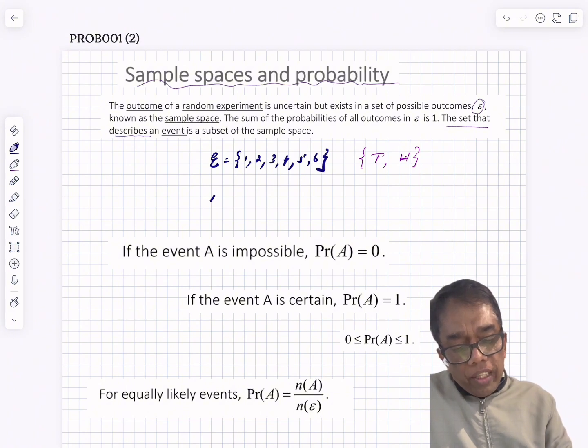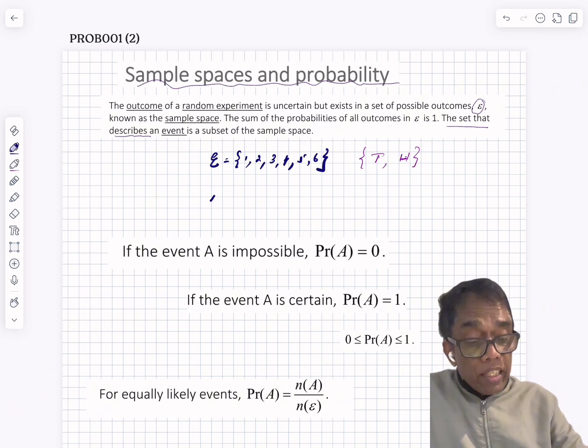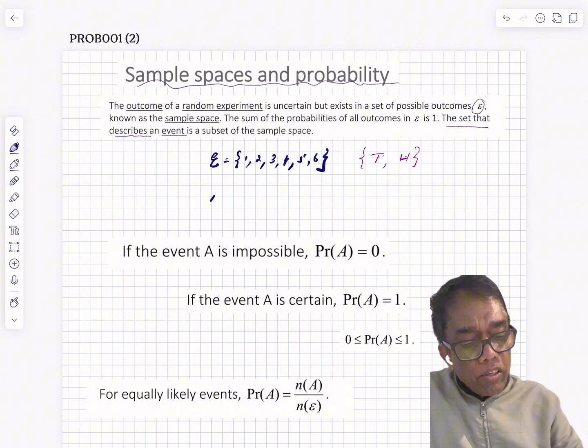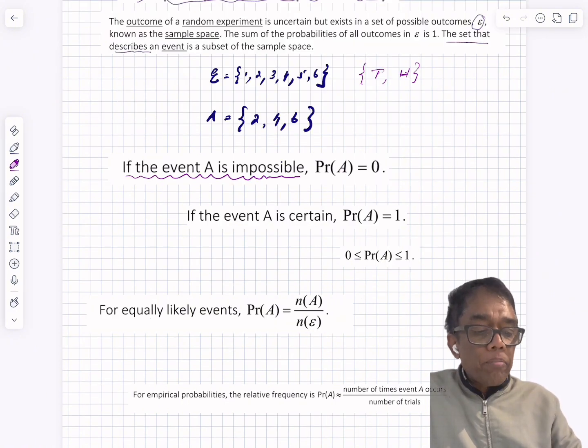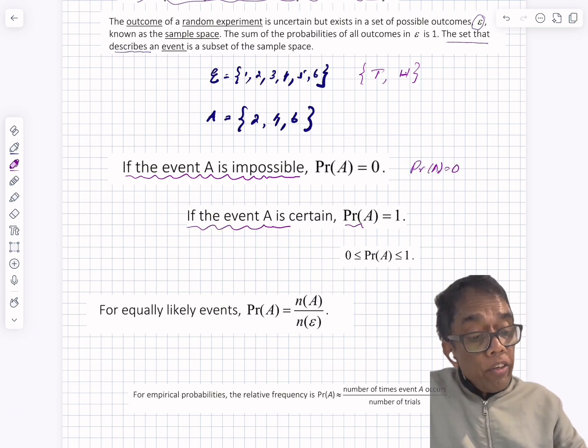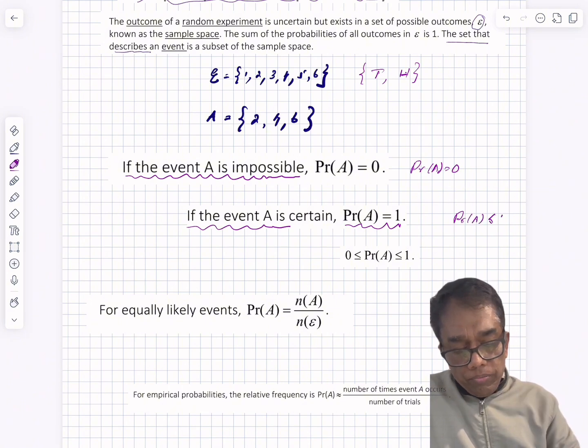Now, if the event A is impossible, the probability of that event is 0. The probability of A is equal to 0. If the event is certain, the probability is 1. Therefore, the probability of an event is always between 0 and 1.